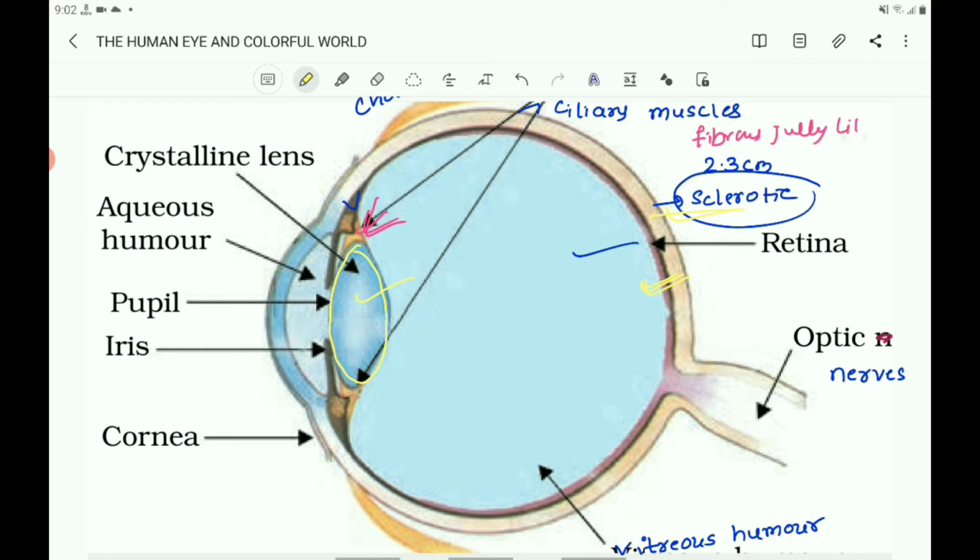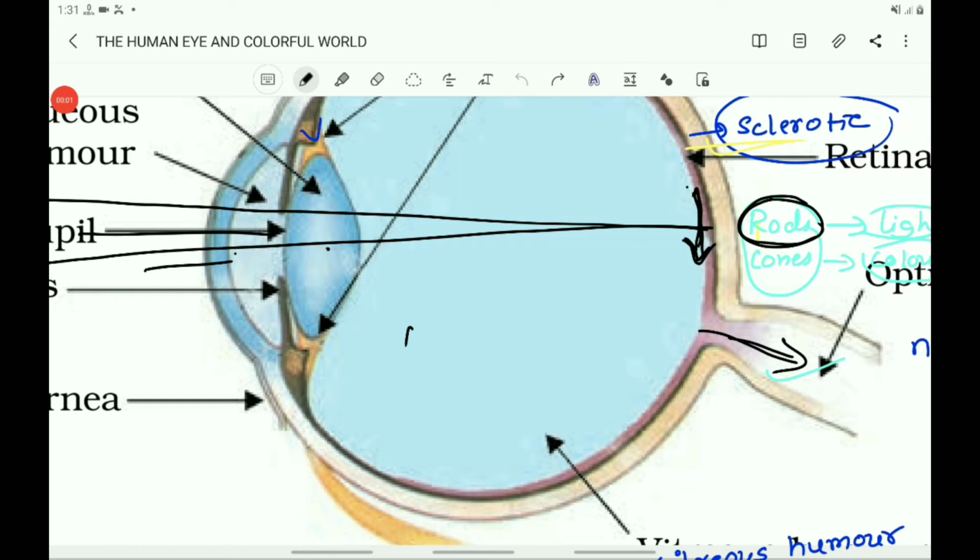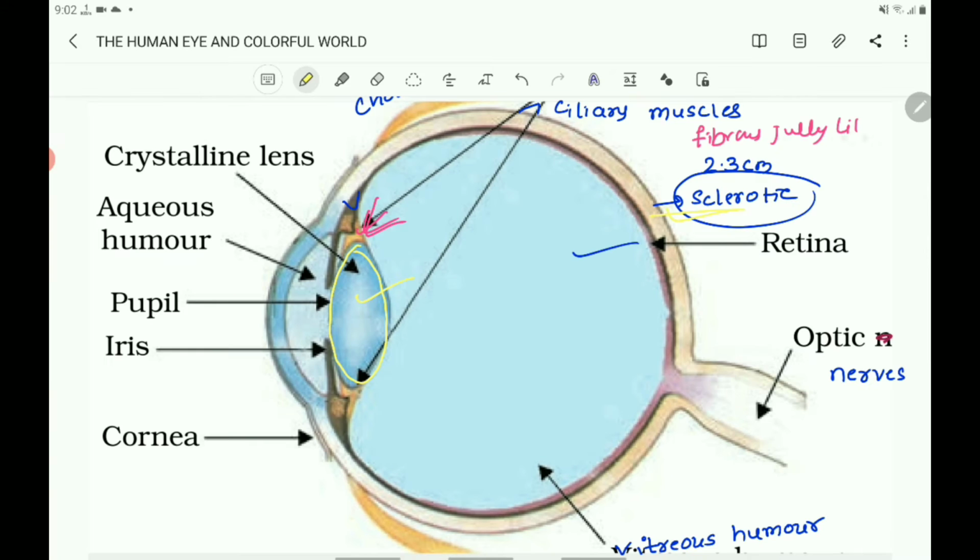Next, about the retina. As I already said, the retina acts as a screen. It is a delicate inner membrane. The retina is a thin membrane. It is an inner membrane on the back wall of the eyeball. It contains light sensitive cells called rods and cones.